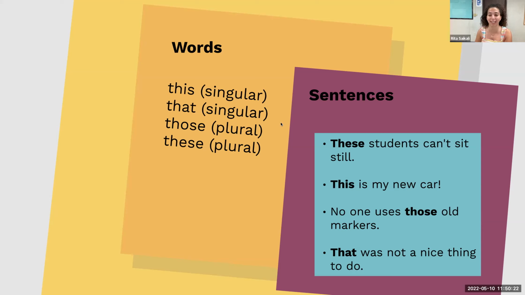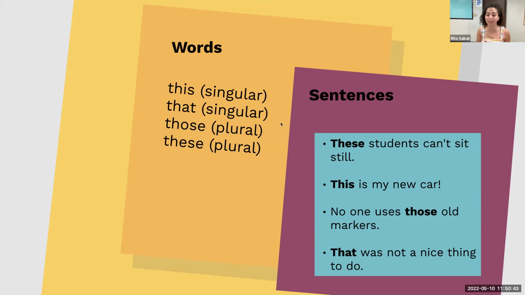So, these students can't sit still. We're talking about a group of students that's close by. This is my new car. You're pointing to your car and it's right there next to you. No one uses those old markers. The markers are probably over there somewhere. Okay, that is not a nice thing to do.